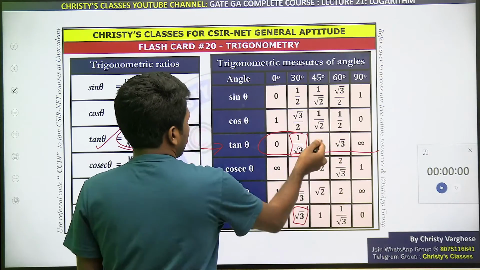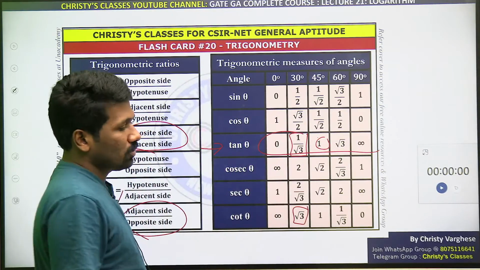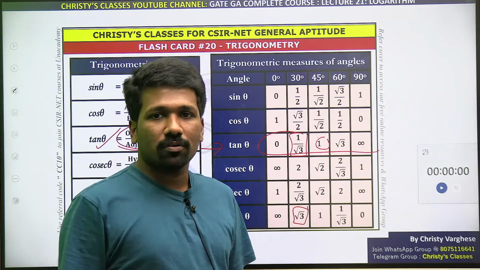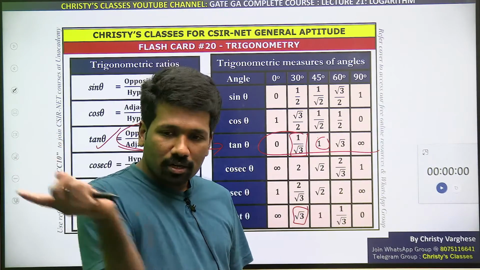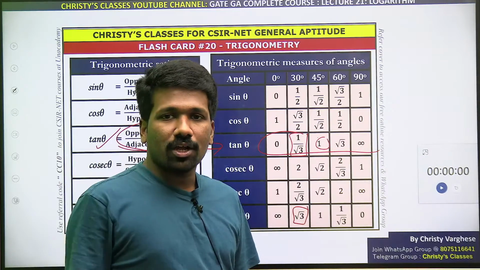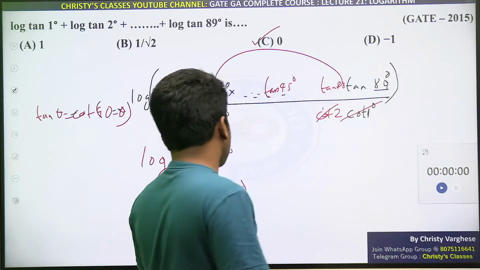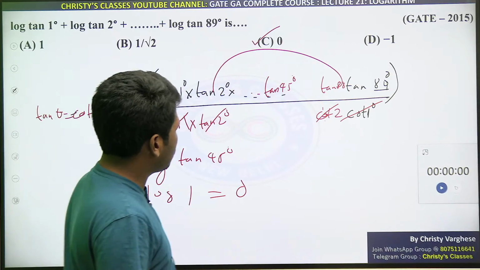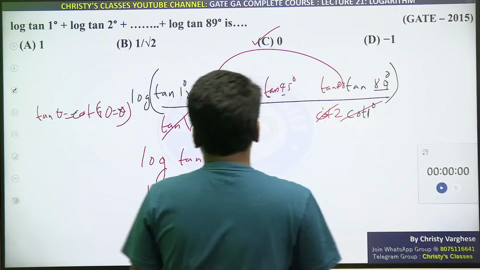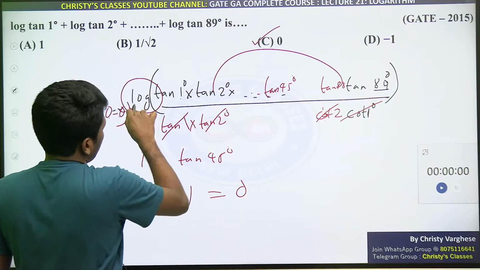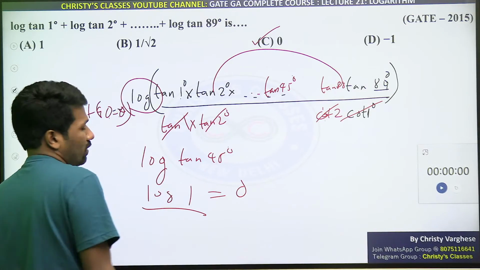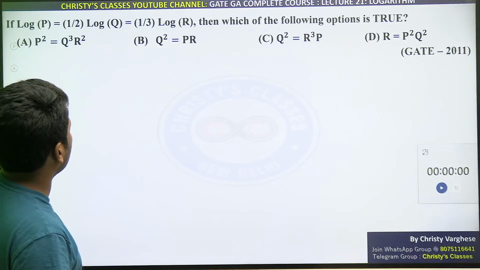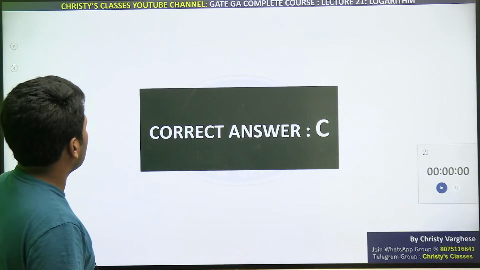Tan 45 is 1. There is a technique to remember this also. Write 0, 1, 2, 3, 4 and divide by 4. Take the square root of it. That gives the sine values. In reverse order, the cos values. Their ratio will be the tan value. That we will discuss later if you want. Anyway, I hope it is clear how this is simplified. So the log idea for writing that product and finally simplifying, and in between the tan idea should also be clear, the trigonometry idea should also be clear.